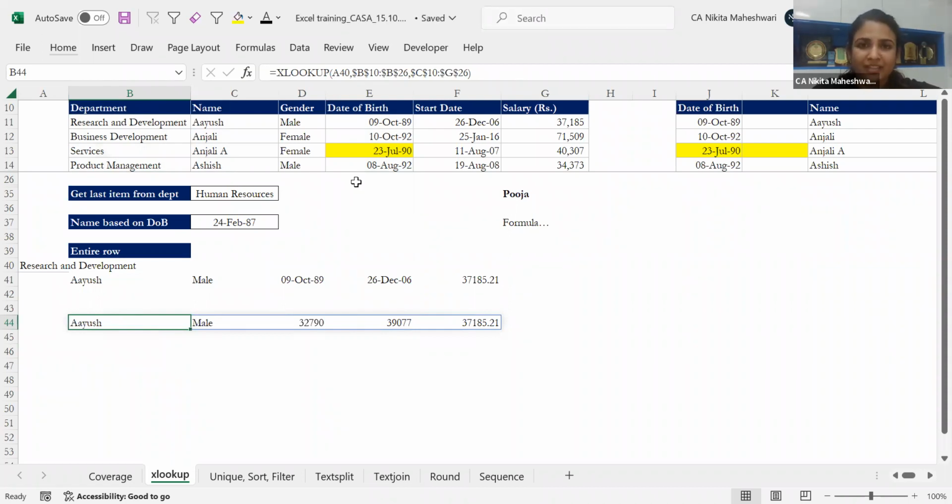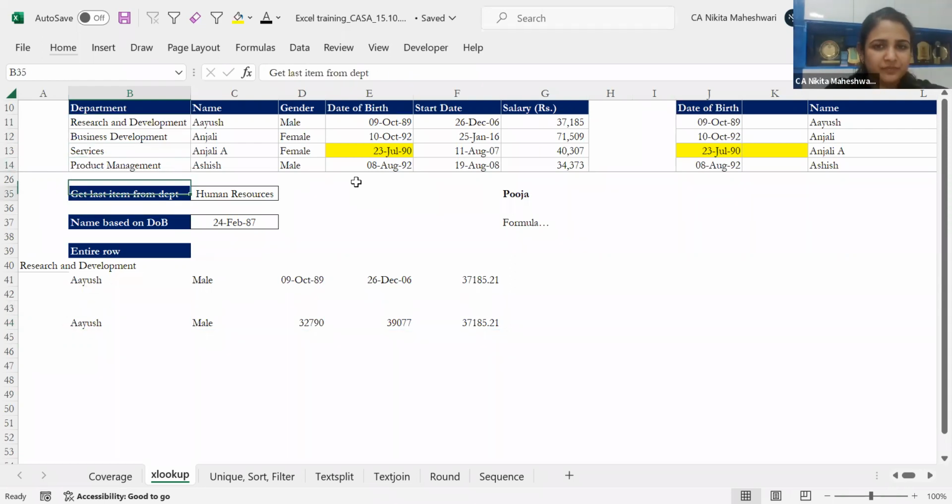So this was all about XLOOKUP. We've taken some half an hour, but the topic is such that we do need it in day-to-day life, so I thought to go with the flow in this one. If there's any doubt, I request you to just go through this sheet once. You can just let me know right now also, in the comments or by unmuting yourself. Yes, okay. So I think I missed that point of two Anjalis. Perfect.